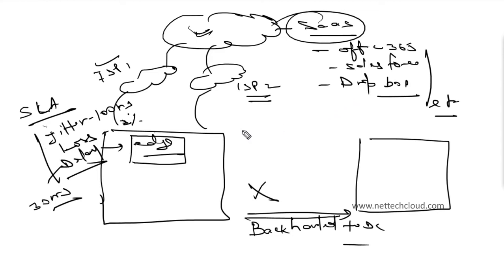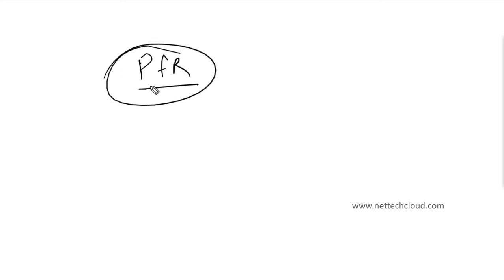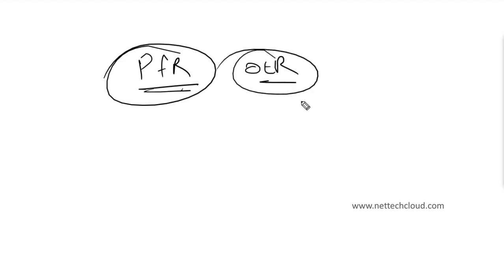Even if you want to configure routing in such a way that if both links are not doing well, because there is some issue in the local loop, and the internet connectivity is good when the traffic is routed through the data center or headquarters, then that path would be preferred over these two. That is also possible. So basically it's a kind of performance based routing, PFR. In Cisco routing, PFR or OER, optimized edge routing, is routing based on performance.